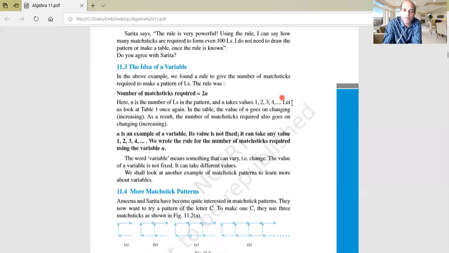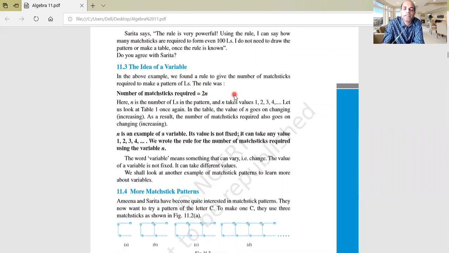Okay, very good. Now what is a variable? As I have told you earlier, what is a variable? And what do we call these? Literals or literal numbers. You see, 2 is a number, n is a letter, and in mathematical terms we call it a literal. It is a variable. Variable means it can vary, and vary means it can change. Its value can change, but 2 always remains constant.